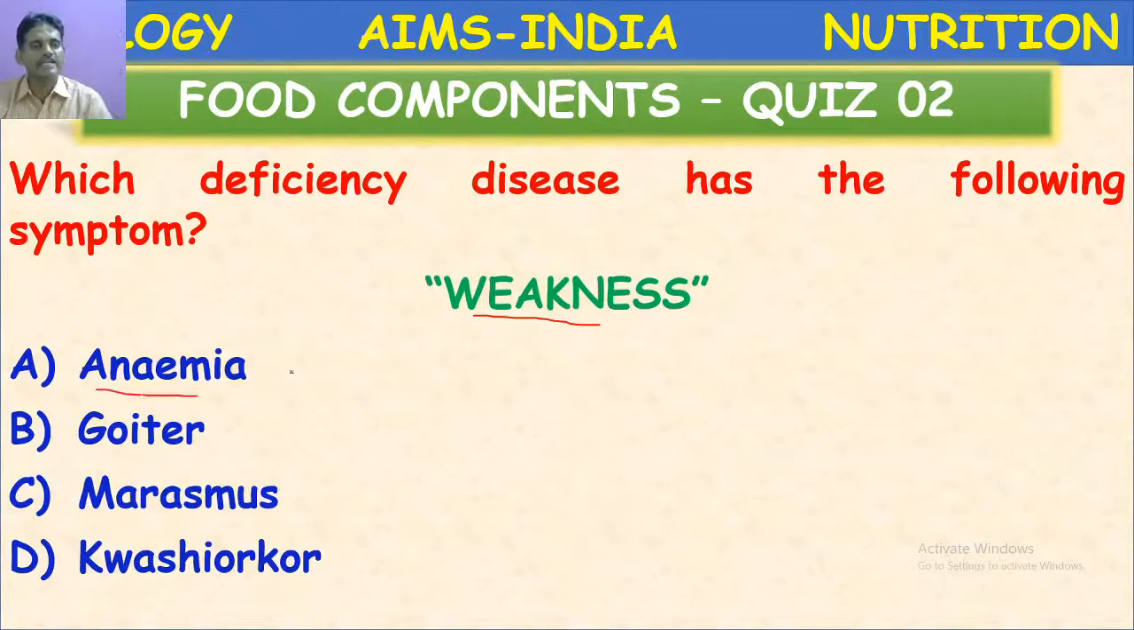Anemia. Anemia means weakness. It is due to the deficiency of iron. Deficiency of iron leads to anemia. Goiter is caused due to deficiency of iodine. Marasmus and kwashiorkor are due to the deficiency of proteins and carbohydrates. Let us proceed to the next question.